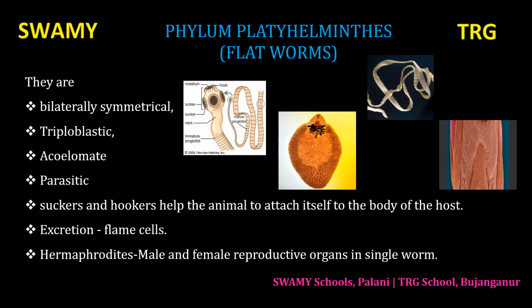Some organs are formed in platyhelminthes. It is a little more advanced as compared to coelenterates. In coelenterates, for example hydra, could you see any organs like eyes? Nothing. But looking at the picture of liver fluke and tapeworm, you can see the eyes. That means there are some organs which are a little developed. Not all the organs, some organs. That is why it is called organ level of organization.